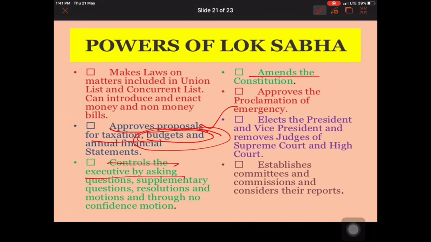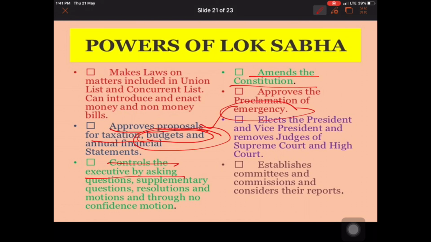Then it can amend the Constitution. That provision is also given to the Lok Sabha, that it can change any law, suspend any law, or introduce any new law. It can also announce an emergency situation, like war or a natural calamity, or sometimes disturbance within the country, political disturbance or any other. At that time also Lok Sabha announces an emergency situation.